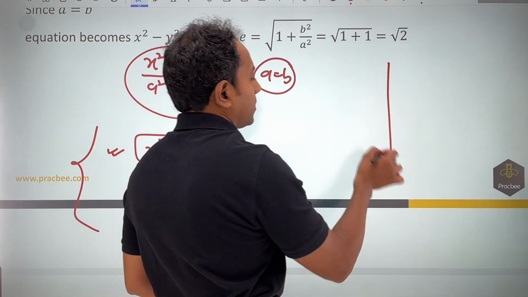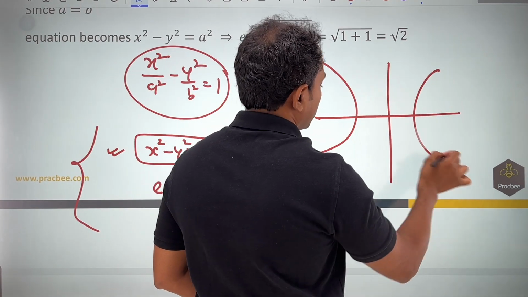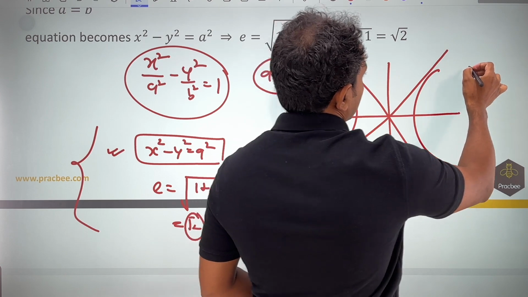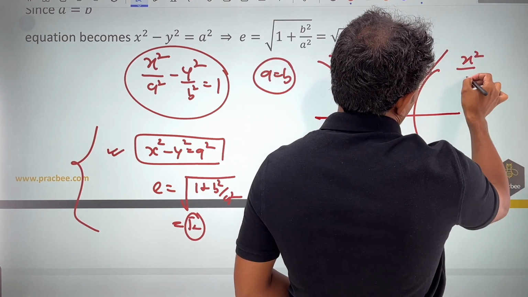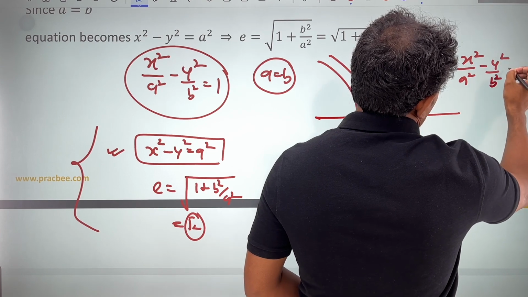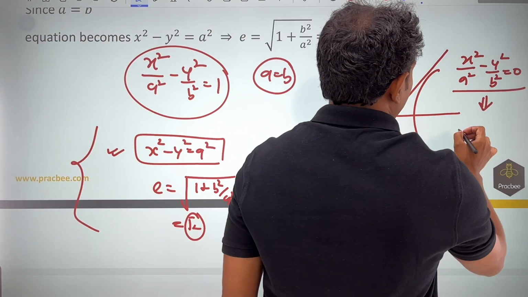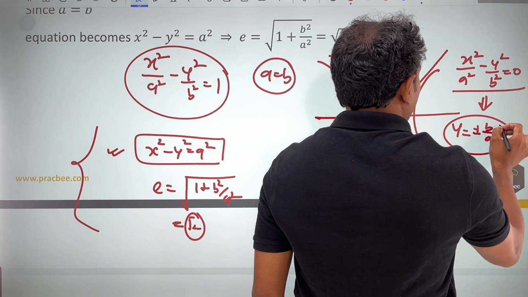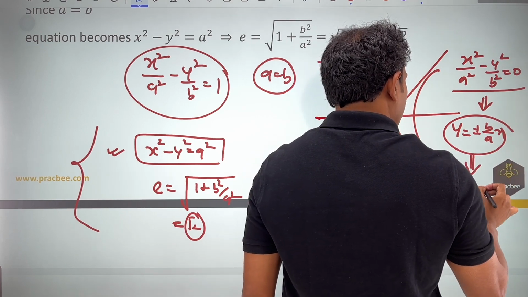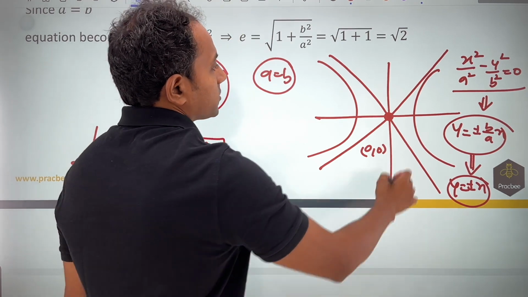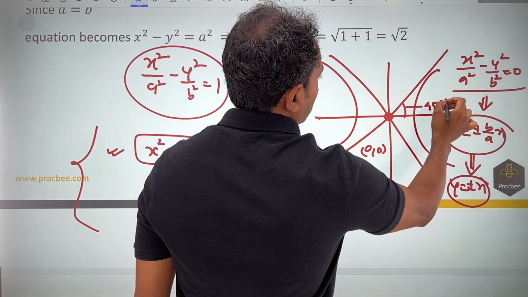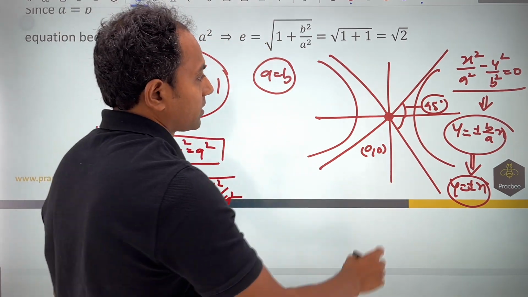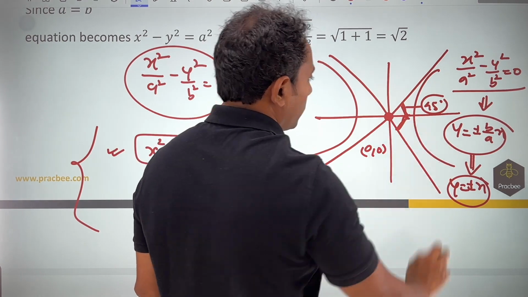We call it a rectangular hyperbola because in this case, if we draw tangents meeting the curve at infinity, these kinds of tangents have a name, they are known as asymptotes. If you write the equation of the asymptote, you will have to remove the constant term. If I simplify this, you can see that y is equal to plus minus b by a into x. In this case, since b and a are equal, this becomes y equal to plus minus x. You can see that there are some special case forms wherein this angle is equal to 45 degrees, and the angle between them becomes nothing but 90 degrees. It is very important to understand that this angle is becoming 90 degrees and half of that is 45 degrees.